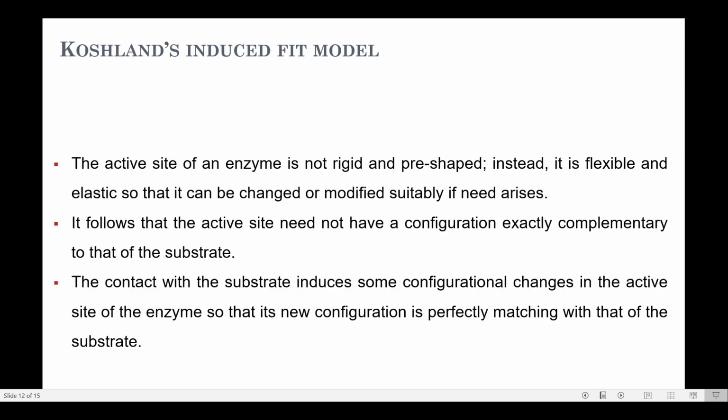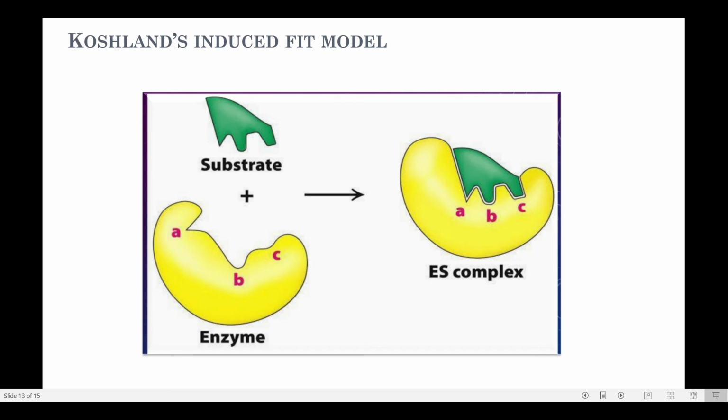Another model was proposed by Koshland. According to it, the enzyme changes its shape upon binding the substrate, so that the conformations of the substrate and enzyme protein are complementary only after the binding reaction.